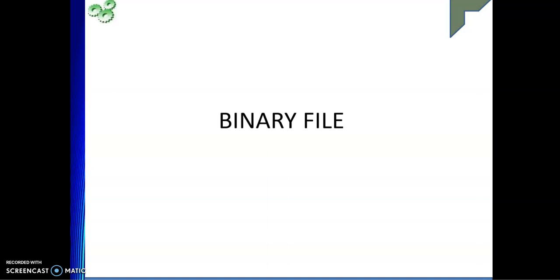There are two types of files: the text file and the binary file. Text file is something we already know, and a lot of us are using it. Regarding binary file, I thought it would be better to have one particular session only on the binary file and also on the difference between a binary file and a text file. Okay, having said this, let us move on.